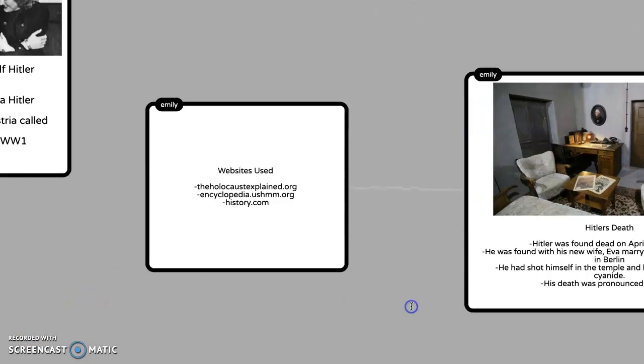And then here are some websites that I used to gather all this information.